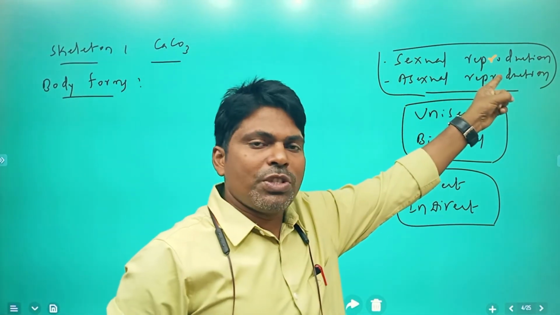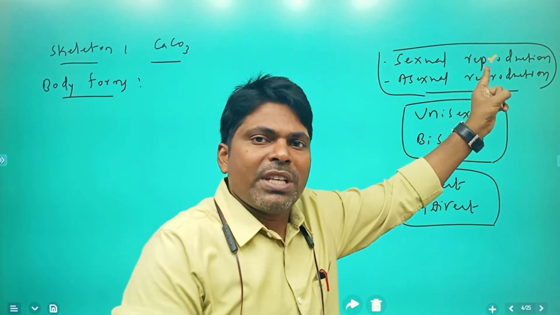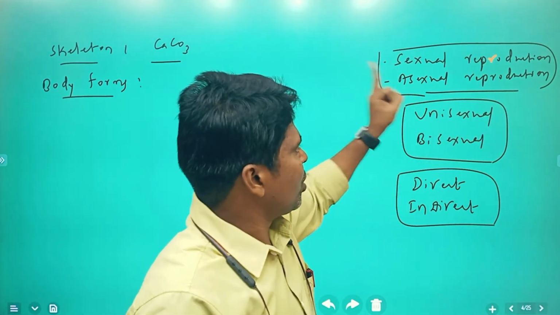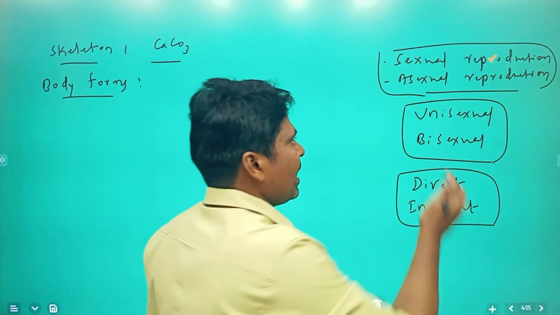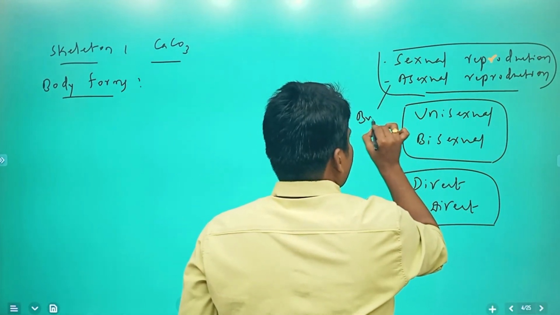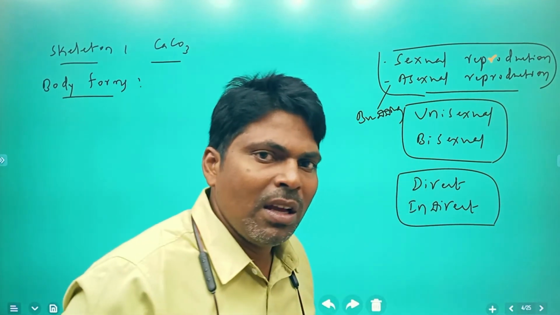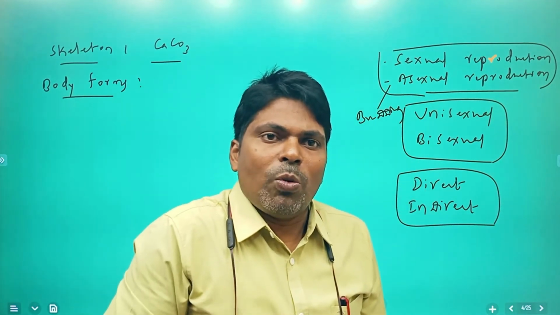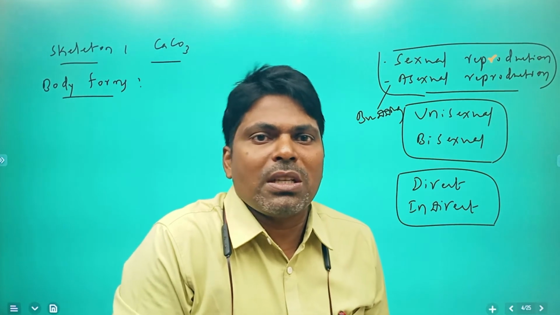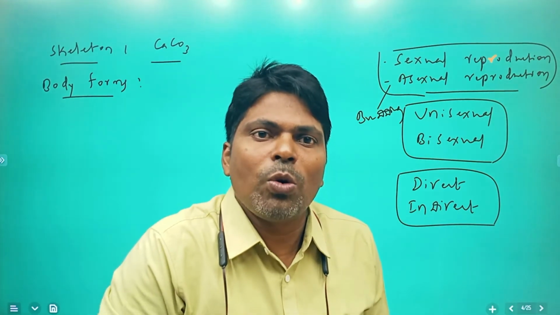Sexual reproduction is performed by the formation of gametes. Asexual reproduction is done mainly by budding. In lower classes, you studied about Hydra. The Hydra body has an outgrowth arising from it.